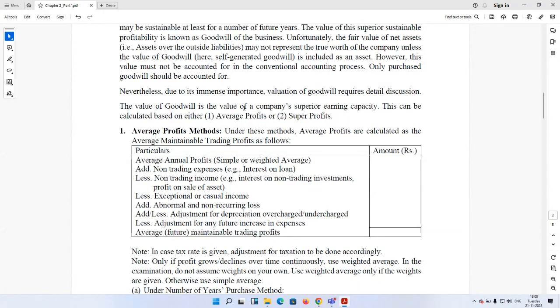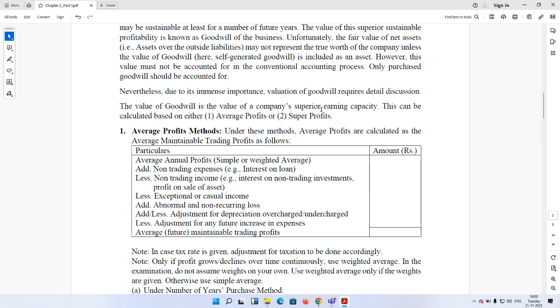Nevertheless, due to its immense importance, valuation of goodwill requires detailed discussion, because unless valuation of goodwill is done separately, you cannot go for valuation of a share. So first of all, we need to determine the valuation of goodwill. Now, the value of goodwill is the value of the company's superior earning capacity, as I have already mentioned. This superior earning capacity we therefore need to calculate. And there are two approaches for this. One is the average profit method, another is the super profit method.